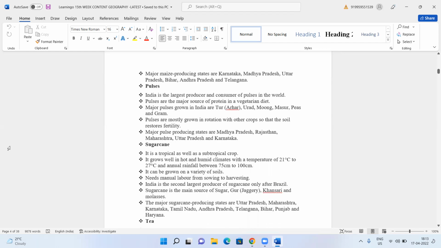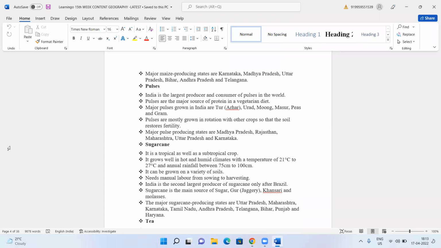Then you have sugarcane. It is a tropical as well as subtropical crop. It grows well in hot and humid climates with temperature of 21 to 27 degrees and annual rainfall between 75 centimeters to 100 centimeters. So these are the temperatures you should know very clearly. It is grown on a variety of soils, mostly black soil. It needs manual labor from sowing to harvesting. It's a labor intensive crop.